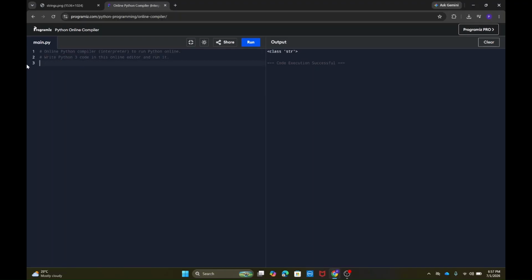But one thing you need to keep in mind while writing strings: if I write "Python, we are learning" and then continue on the next line, you can see the first line is highlighted but the second line is not. This means you cannot write a part of the string on the next line. Strings can only be written on one line. In order to write multi-line strings, where you want a string written across one, two, or three lines, you use triple quotes.